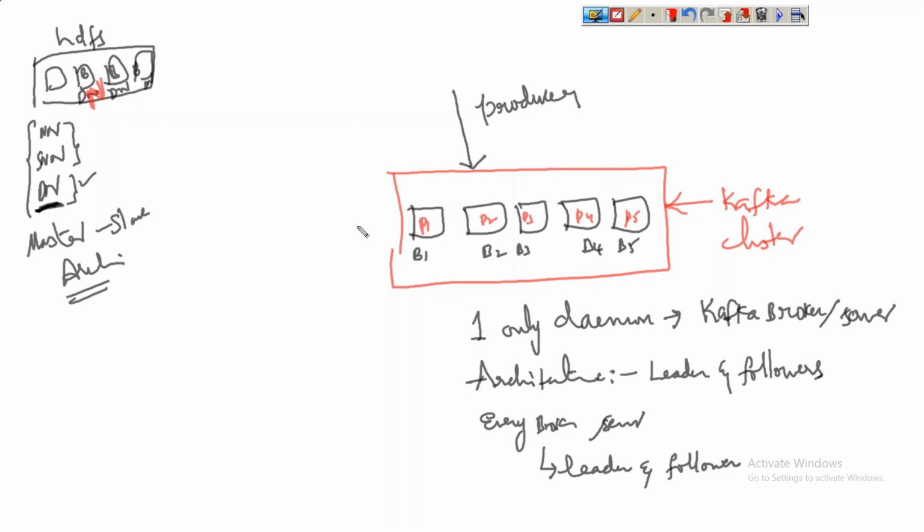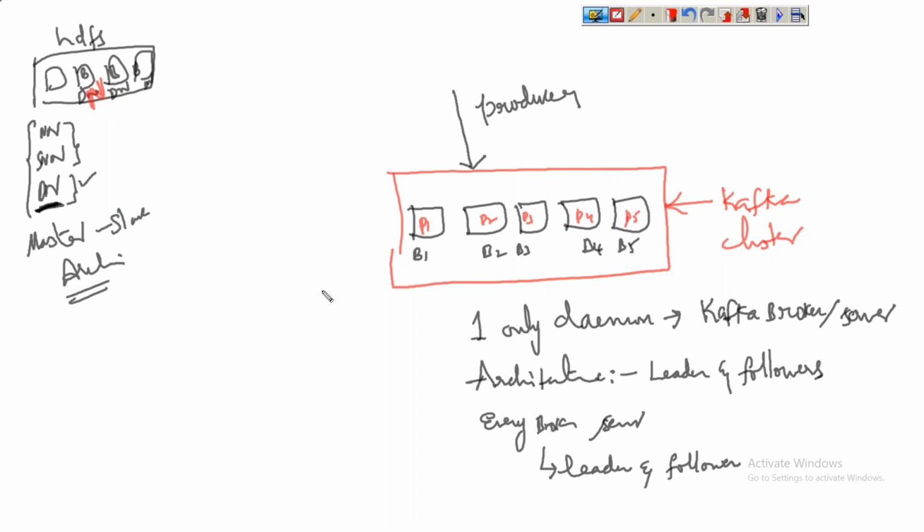Exactly 9. So one data node daemon has to run in one slave node, isn't it? Got my point here? One data node daemon has to run in one server or node in the cluster. That is strict. That is the statement that we can give in HDFS.